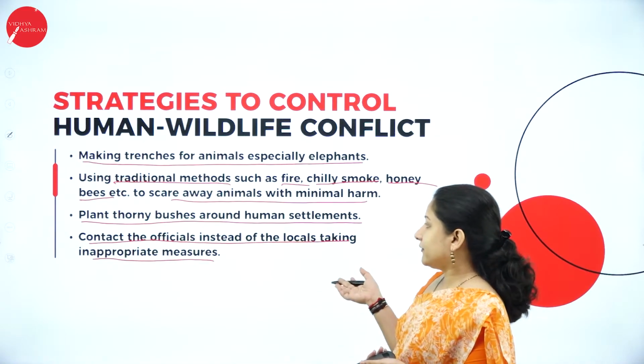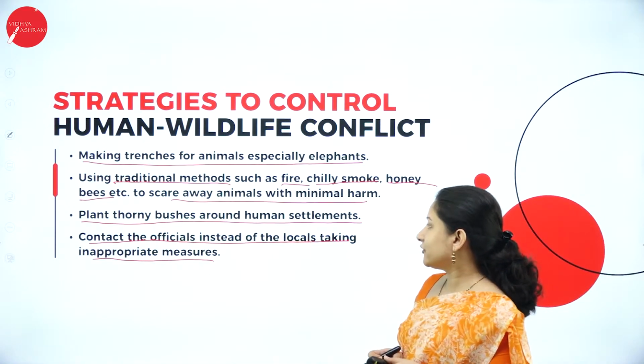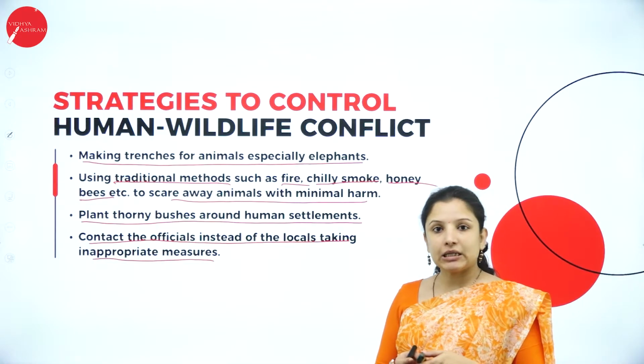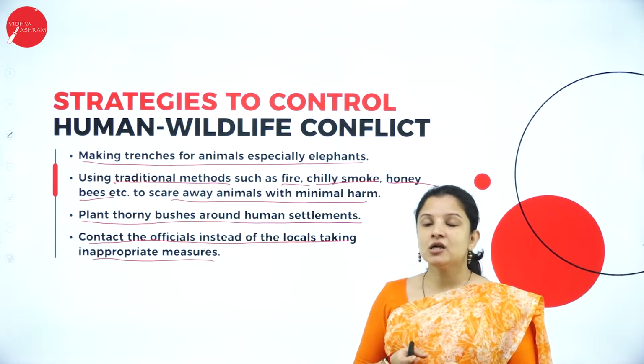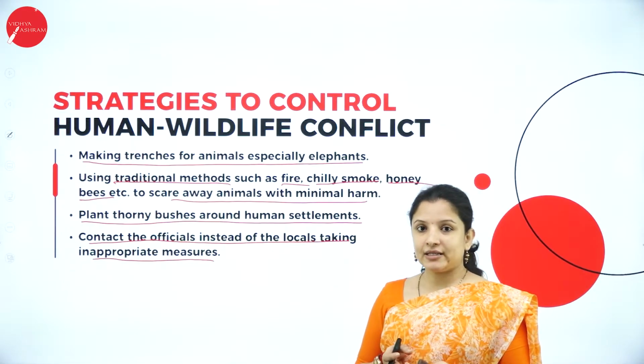So contact the officials instead of taking inappropriate measures yourself. These are the different strategies that can be adopted in order to prevent human-wildlife conflict.